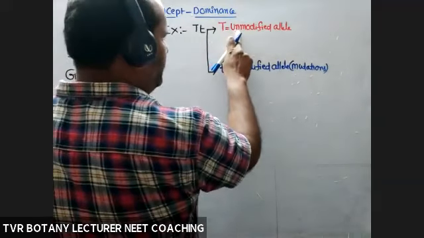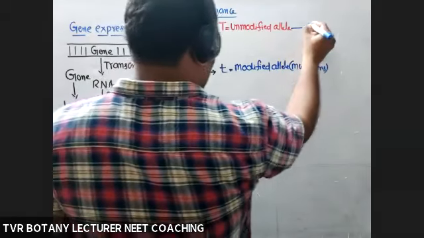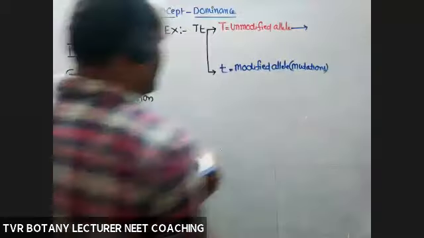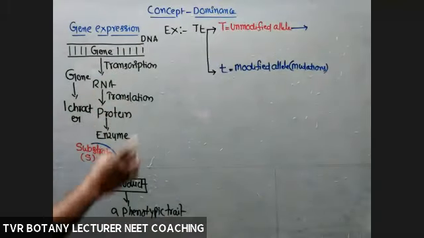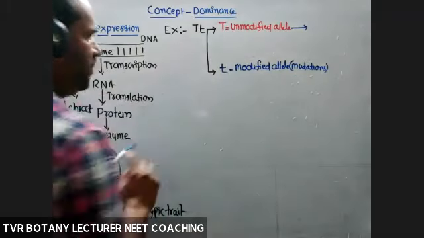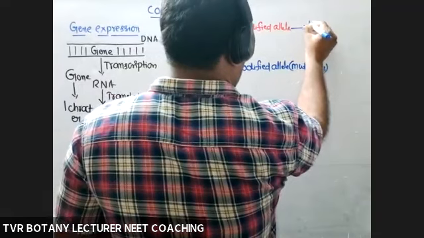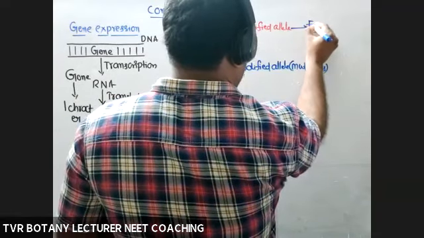This unmodified allele is always able to produce a functional enzyme, with the help of transcription and translation. Capital T codes for the formation of one enzyme, whatever the type of enzyme. So a functional enzyme is produced.